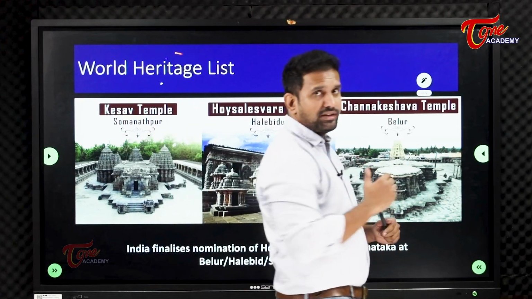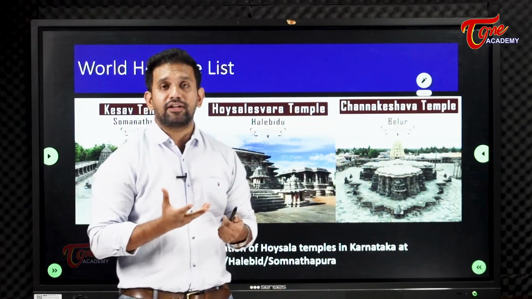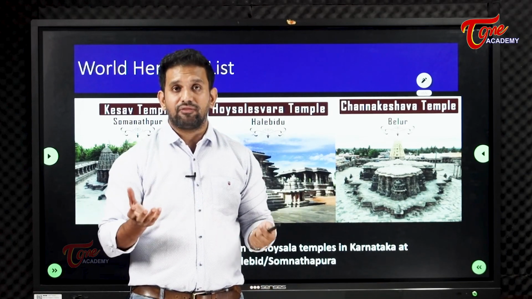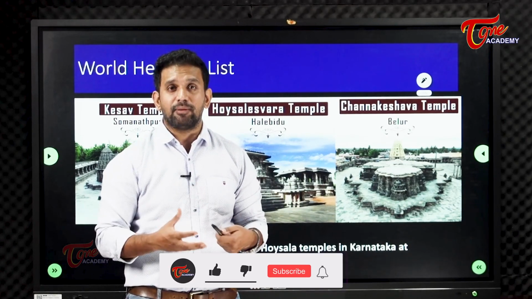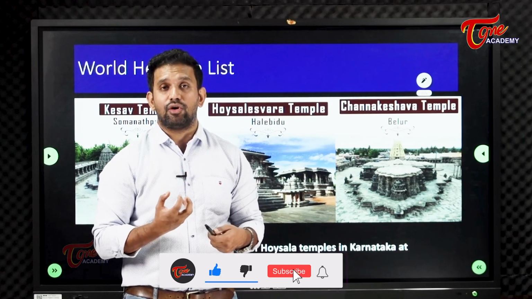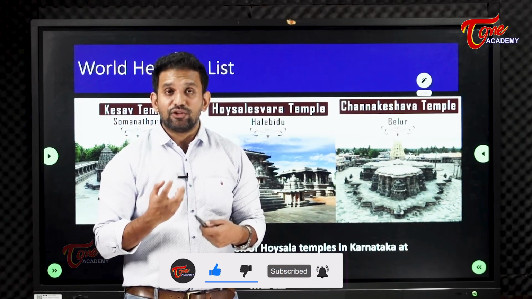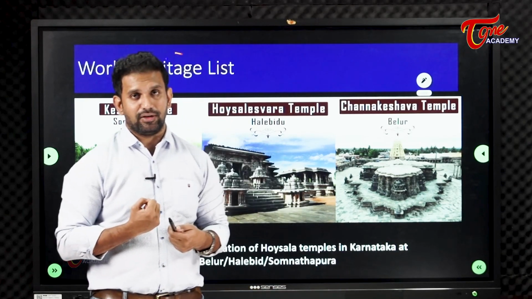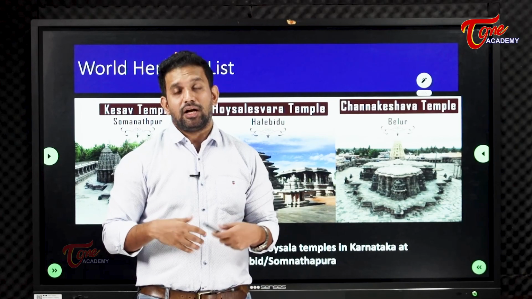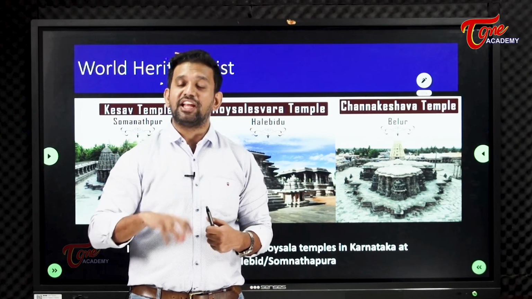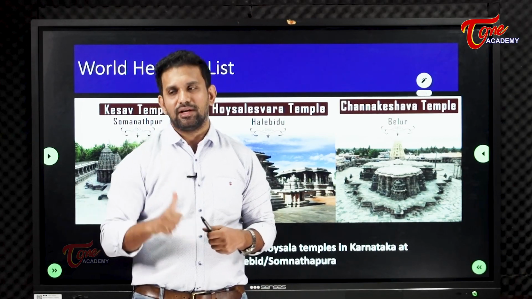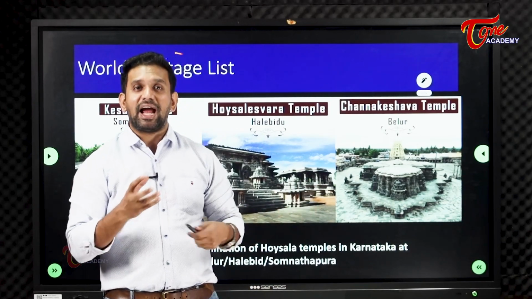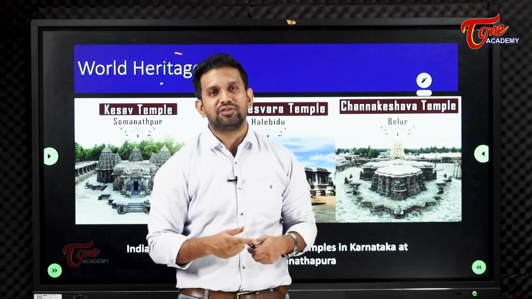Right now, the job of protecting our ancient and medieval structures, the job of conservation, is with the Archaeological Survey of India, ASI. But they do it with their own funds. If we are in the World Heritage List, it will get a name in the world also. First of all, these temples will be known to everyone. People will come and visit them. So there is an added advantage with regard to money, as tourism will increase.